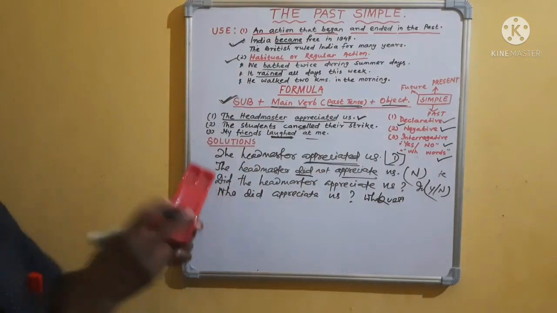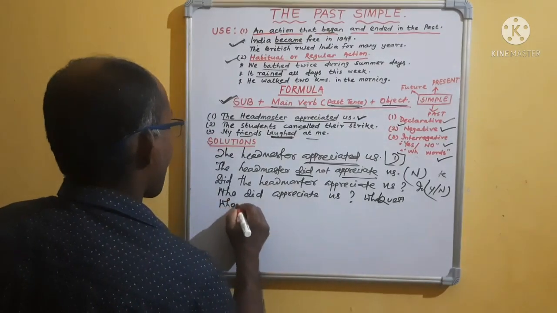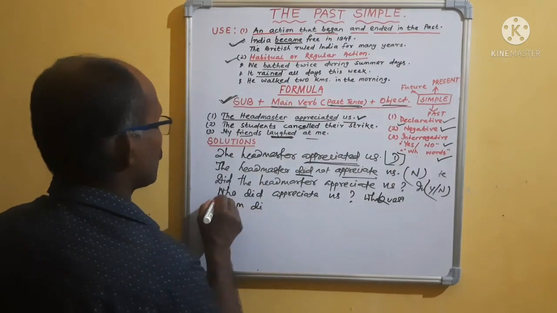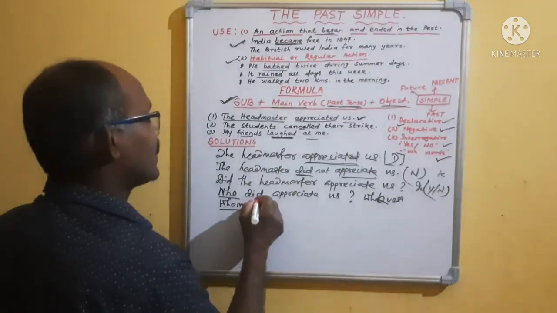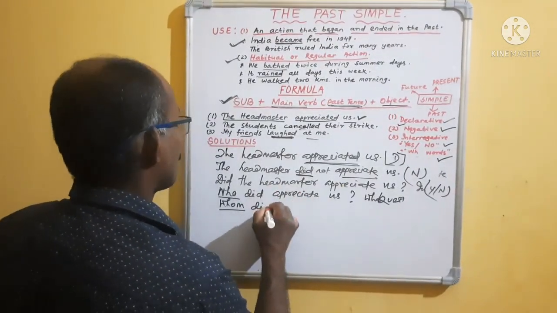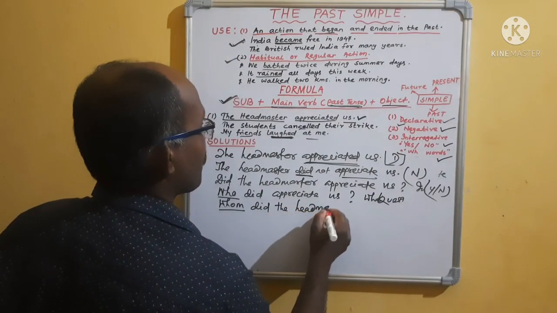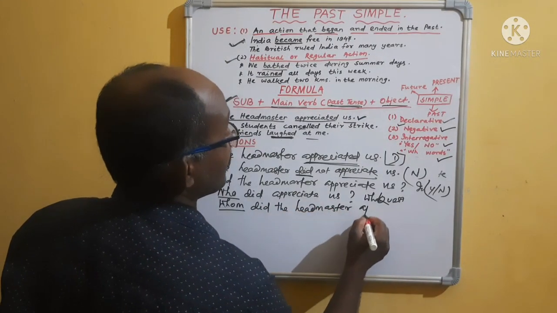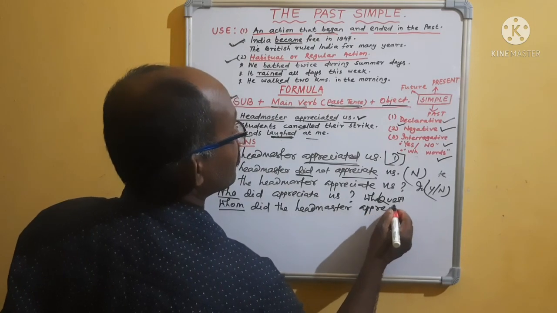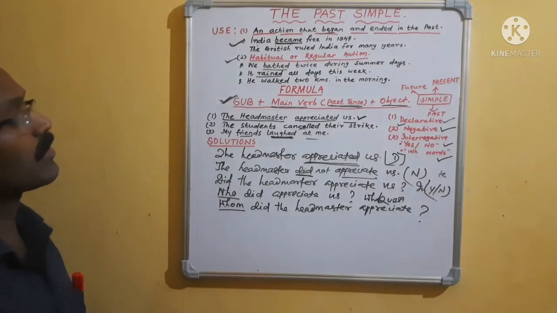Whom did the headmaster appreciate? Whom, the WH word. First bring the WH word, then the verb you get from the main verb. Whom did the headmaster appreciate? Not appreciated. Clear? You get the WH word question.